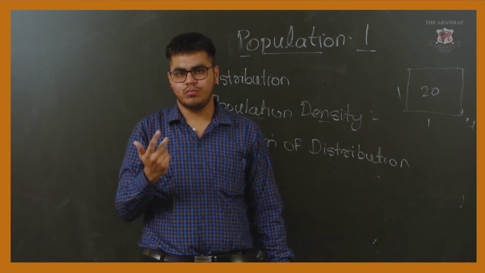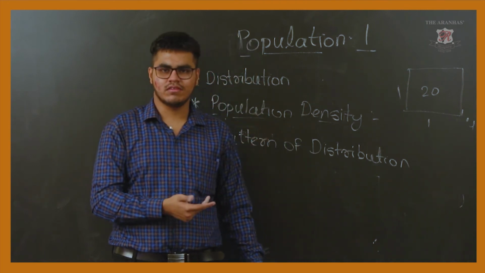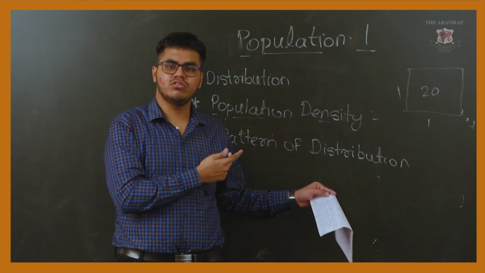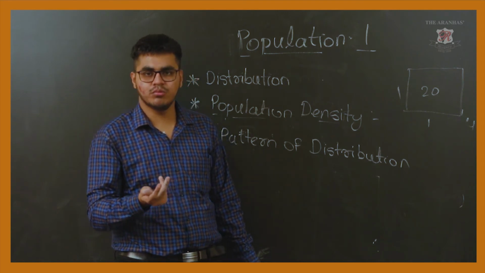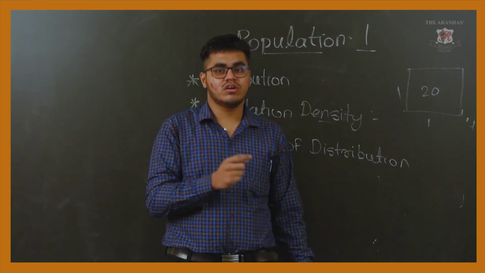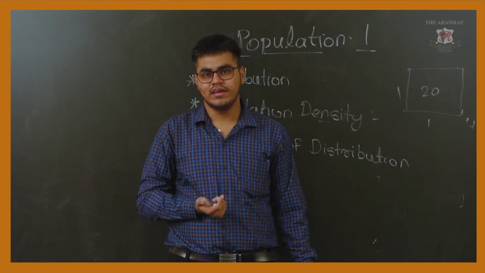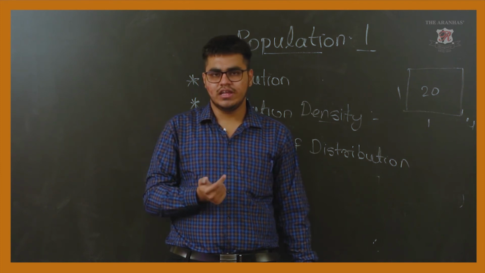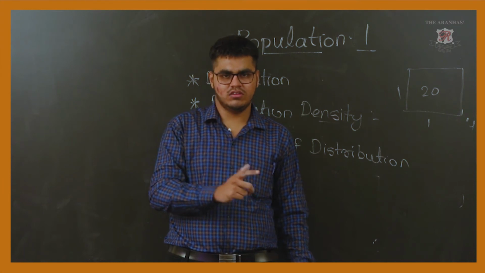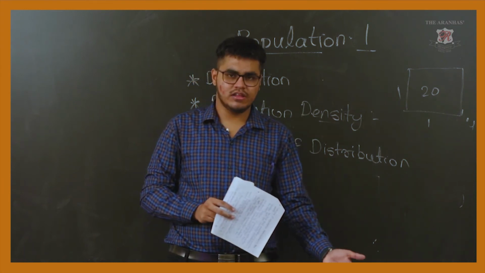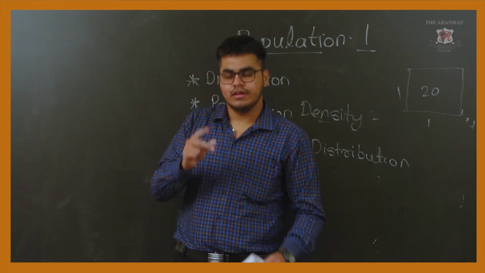They are densely populated. Now if you see the example of plains, take the example of the North Indian plains. These plains are formed due to the depositional work of Himalayan rivers like the Ganga, Yamuna, and Brahmaputra, and these regions are the most fertile regions. This soil is very fertile, and agriculture is the basic occupation of man. So because of the availability of fertile soil for agriculture, the human population is densely concentrated here.